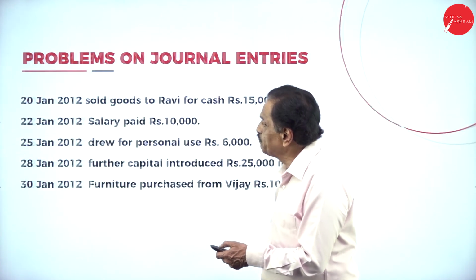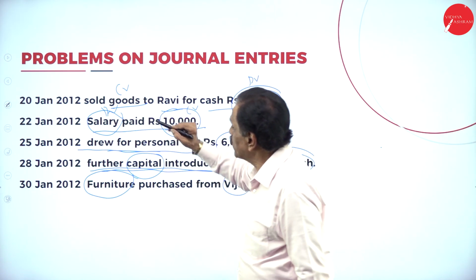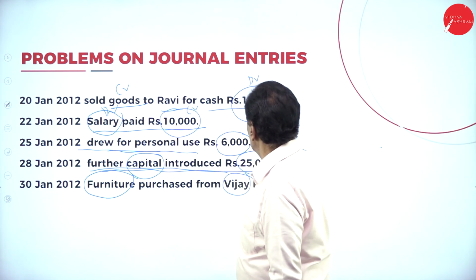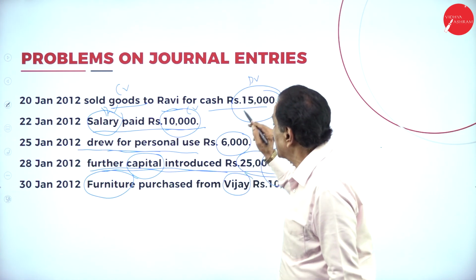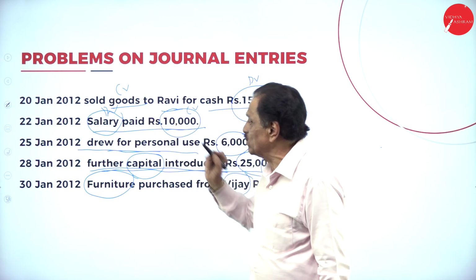We'll go next. Sold goods to Ravi for cash rupees 50,000. Goods have been sold. It has been credited. What's coming in? Cash. What's the entry? Cash account debit to sales account.